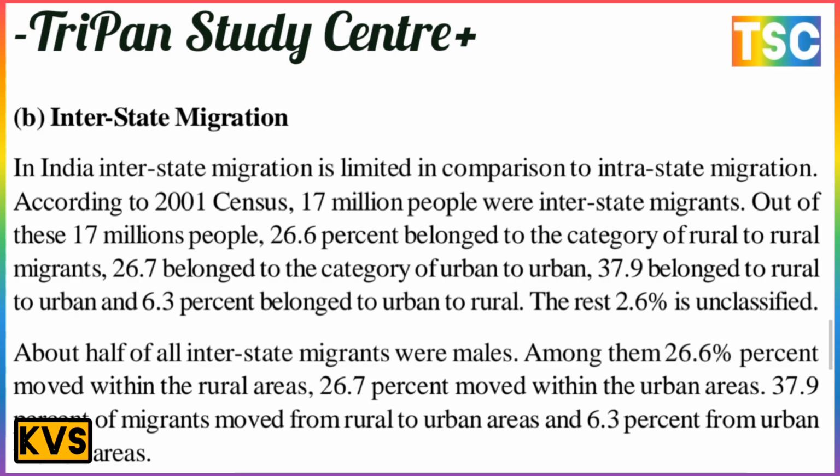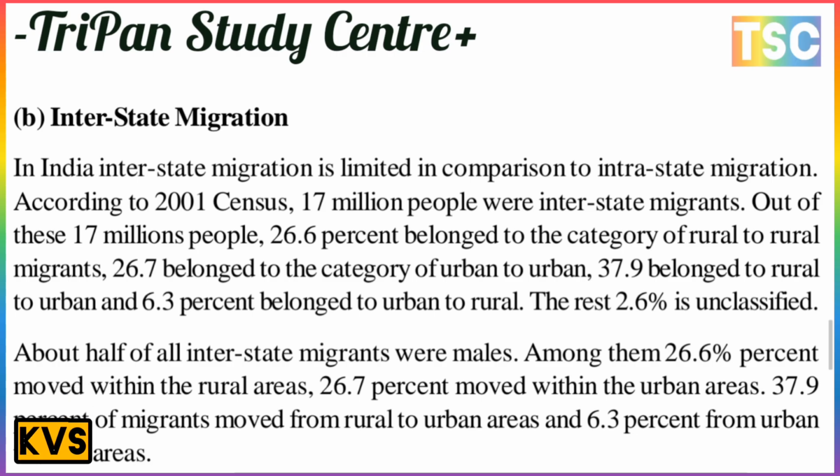Out of these 17 million, 26.6% belong to the category of rural to rural migrants, 26.7% to urban to urban, 37.9% to rural to urban, and 6.3% to urban to rural. The rest, 2.6%, is unclassified.